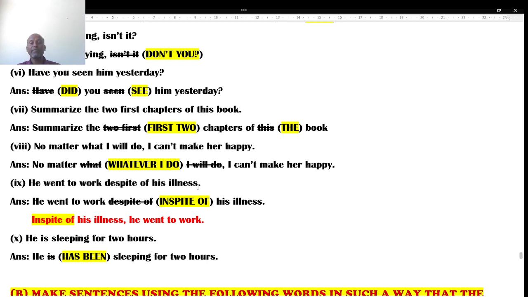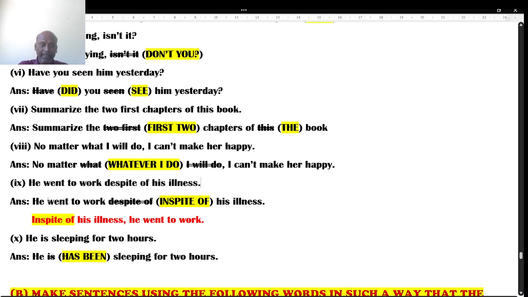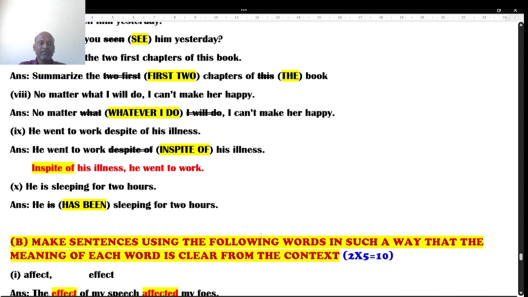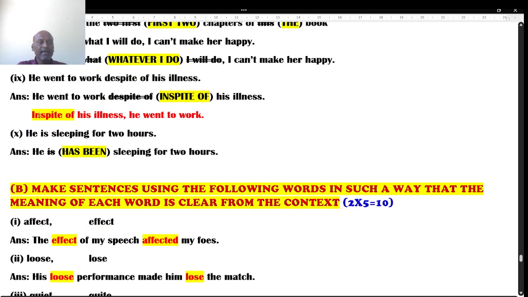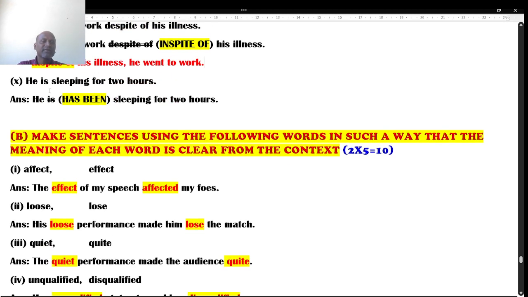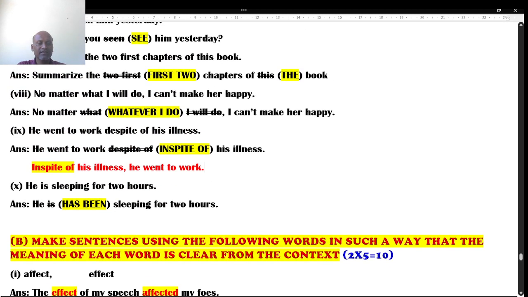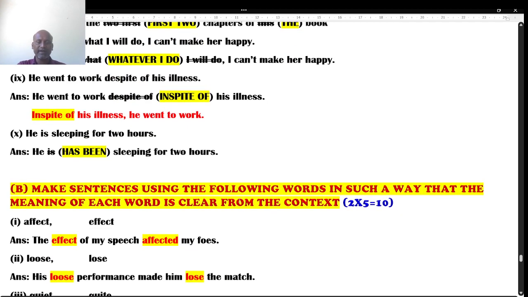This is the right meaning we have to bring in the sentence after correcting. He went to work in spite of his illness. Yes, I have changed it. The next one, you can also write the right expression: in spite of his illness he went to work is not grammatically right. The next one, he is sleeping for 2 hours. I think he has been sleeping for 2 hours is the right answer.